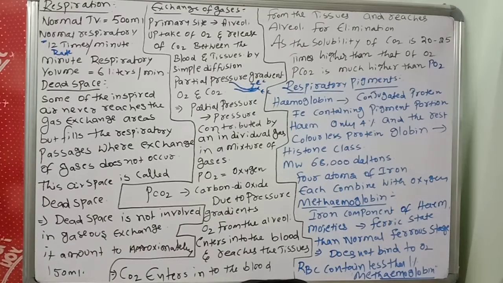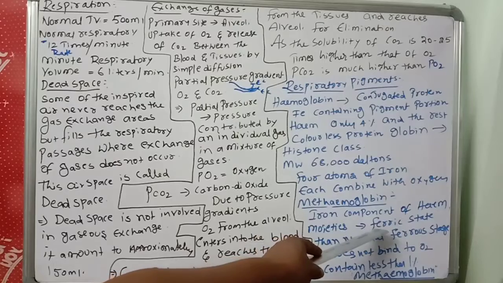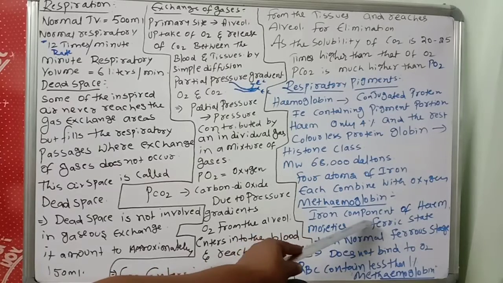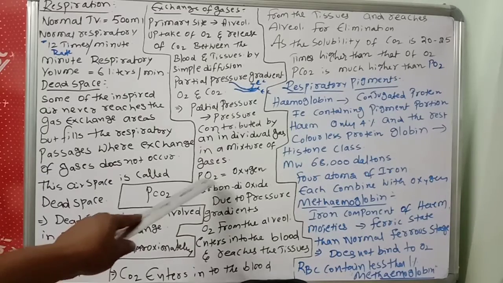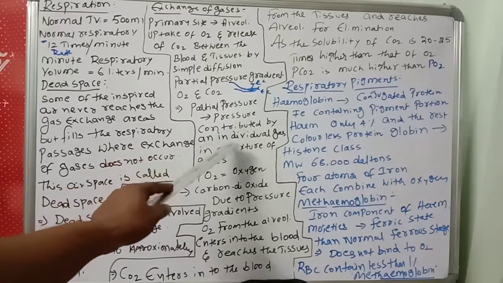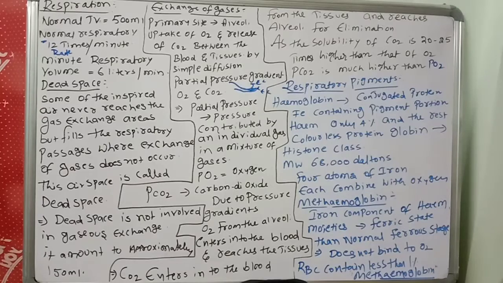What is methemoglobin? The ferric state, not the ferrous state. The ferric state iron component of heme moieties is called methemoglobin. It will not bind to oxygen. What is the partial pressure? The pressure contributed by an individual gas in a mixture of gases is called partial pressure.